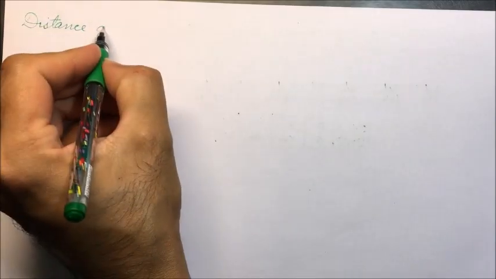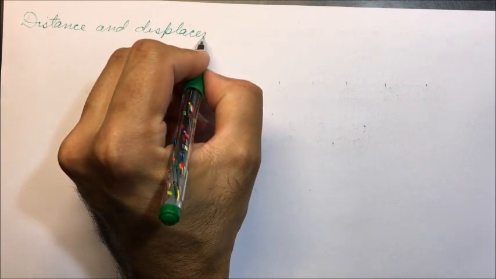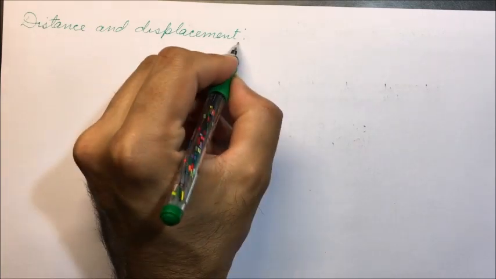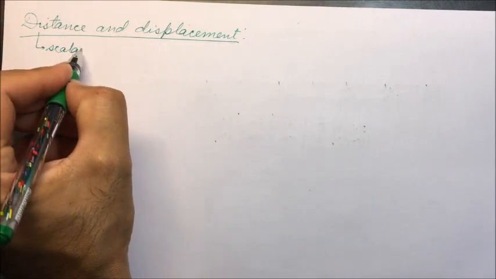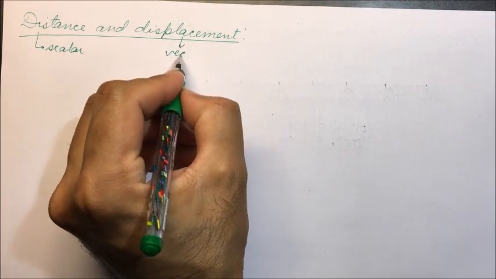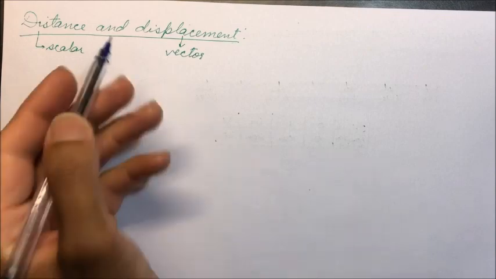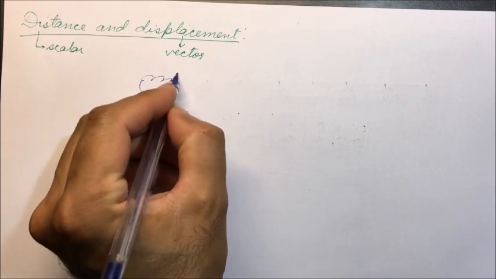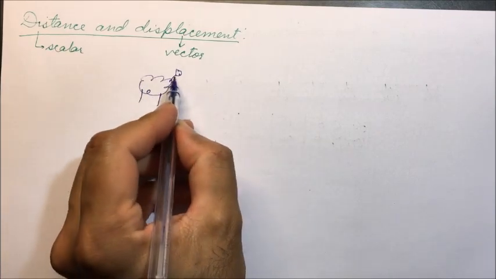We will be discussing distance and displacement. Distance is a scalar quantity. It is a scalar. Displacement is a vector. For example, there is a sheep and it is eating the grass.